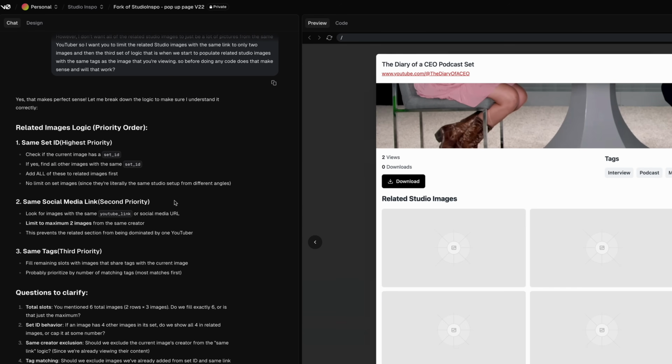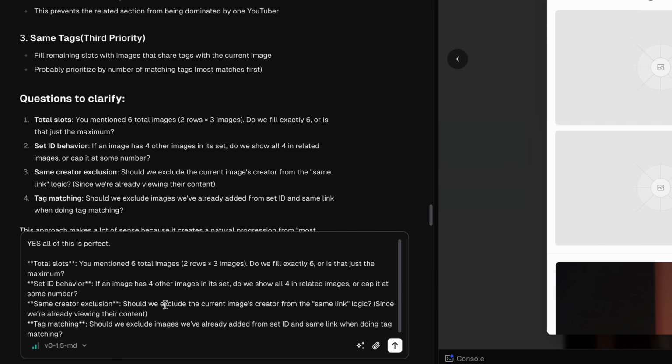Okay, it's good. Ask me questions. Here's another pro tip. If you're tackling a problem that is bigger than, hey, decrease the padding here or change the text there, ask the AI to ask you clarifying questions to make sure it heads down the right path. I'm going to respond to that.